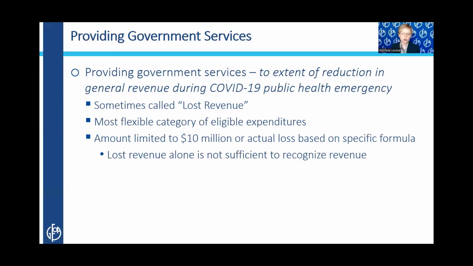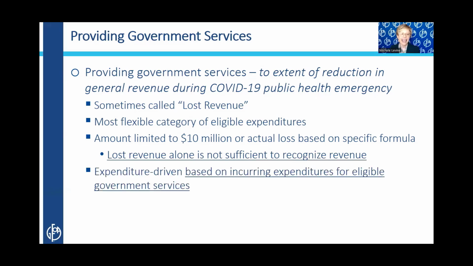So this is often called lost revenue. The fact that the amount is tied to lost revenue led some governments to get confused and conclude that the loss of the revenue itself was the applicable eligibility requirement for the category. In fact, it's an expenditure-driven grant. So the expenditures for those eligible government services, that's what makes the government eligible for the grant.